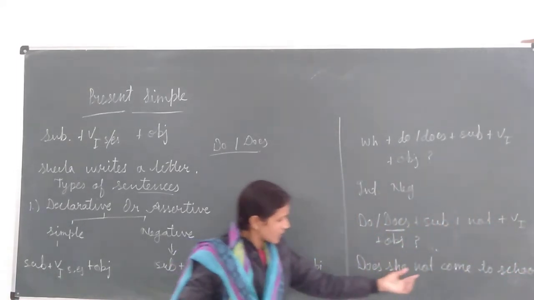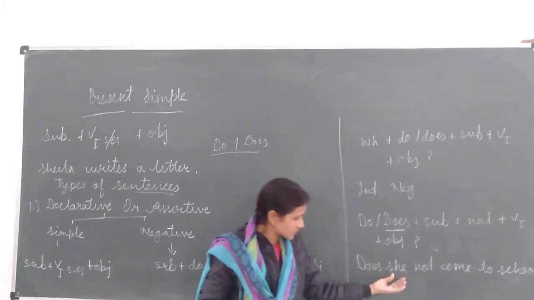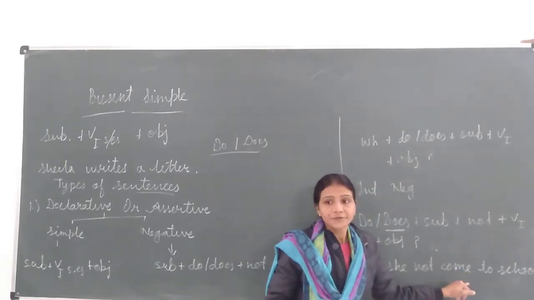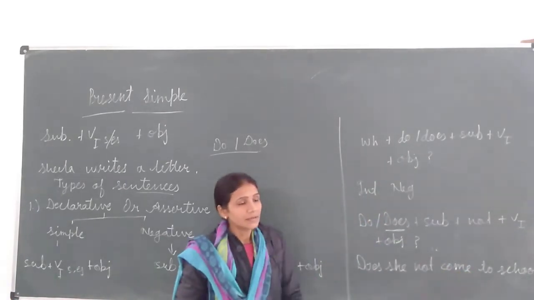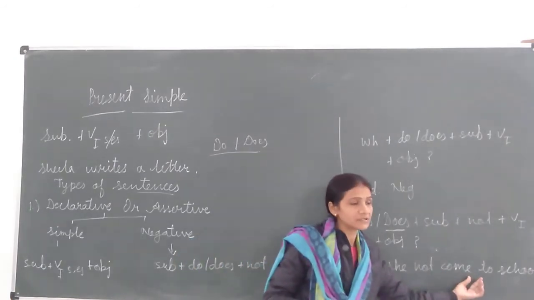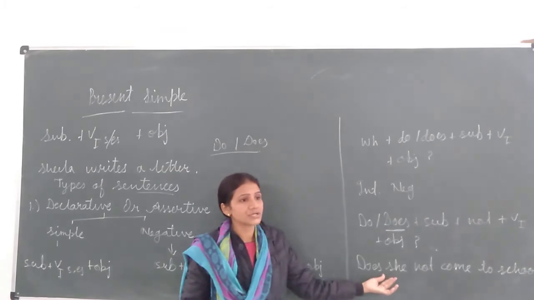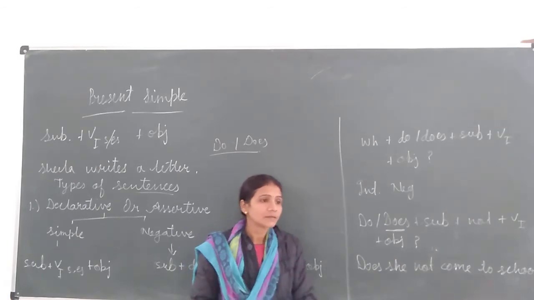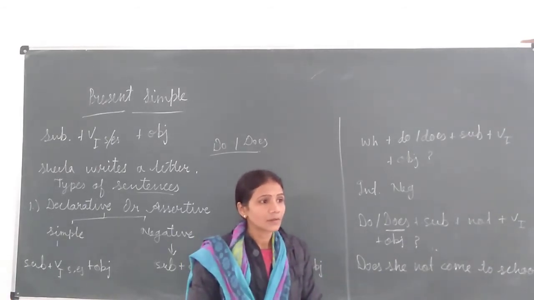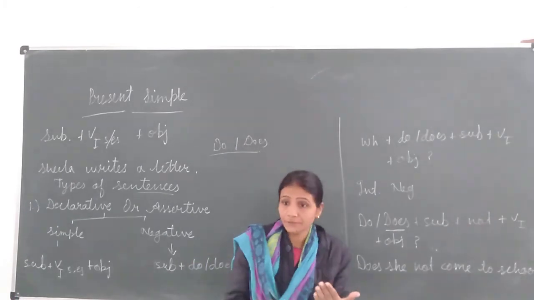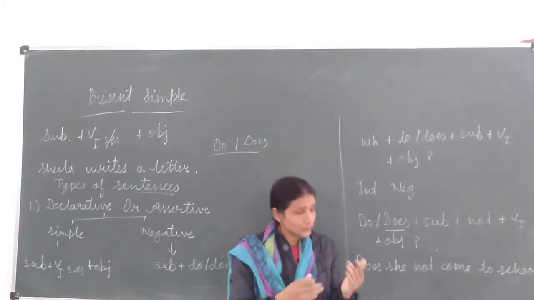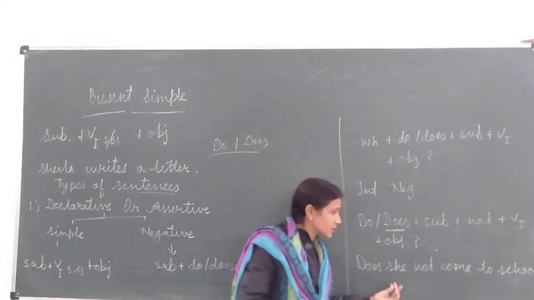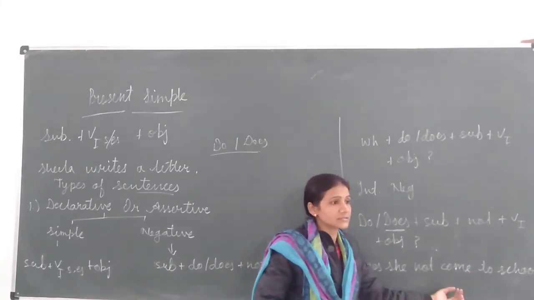Anyone can tell me why I have not used here comes when the subject is she. She means third person singular. Then also we are not using here s or es after the first form of the verb. Isha, tell me why we are not using here s or es after the first form of the verb, whether the subject is she. Prakshit. So that only I am telling you that with third person singular we have to use s or es after the first form of the verb. And my question is this, that subject is she, then also we are not using here s or es. Why?